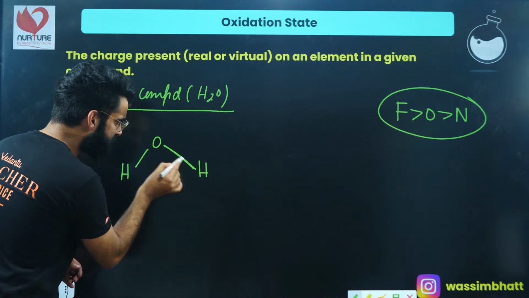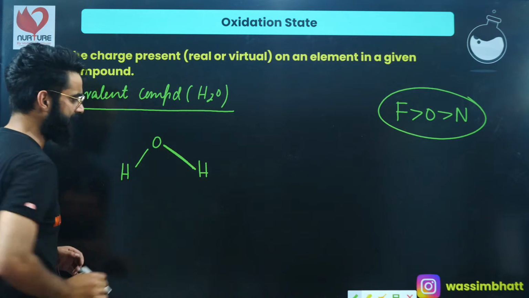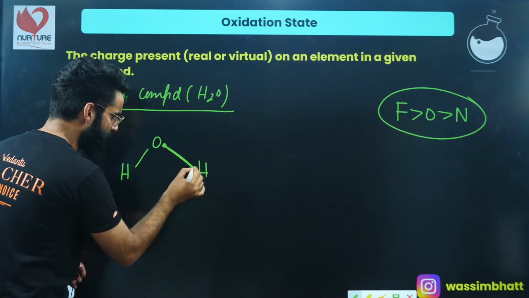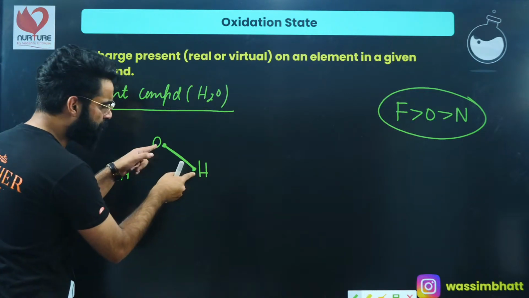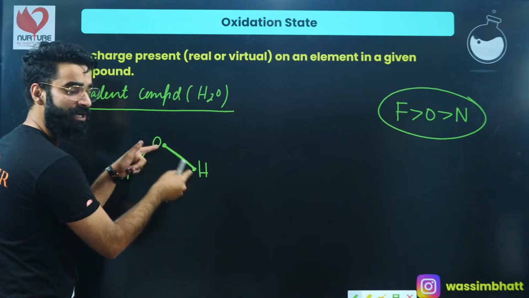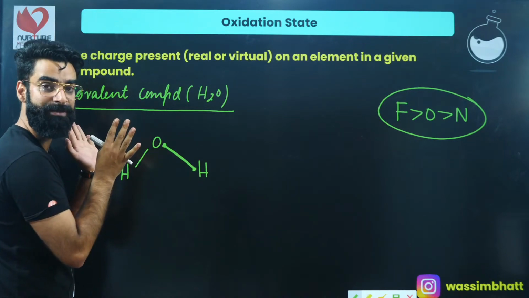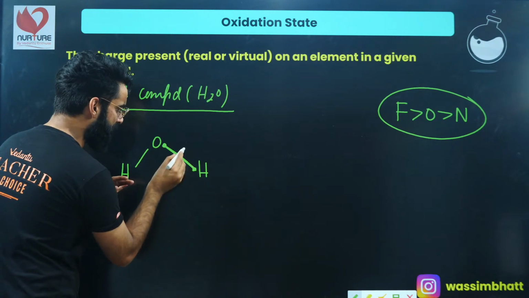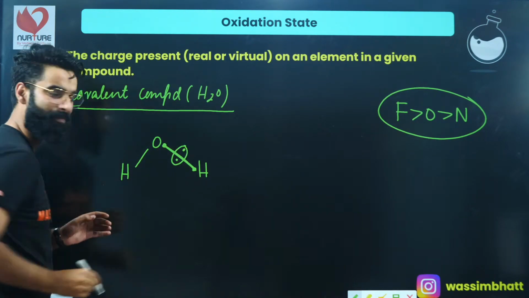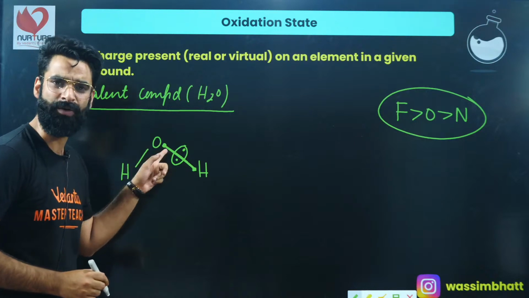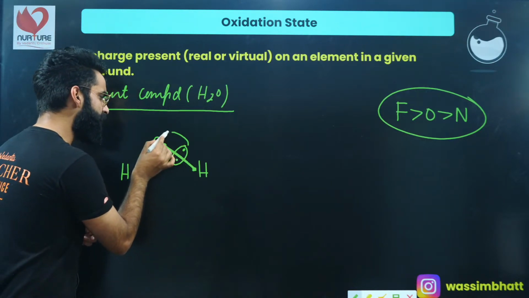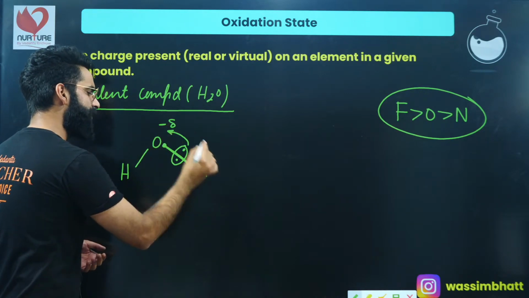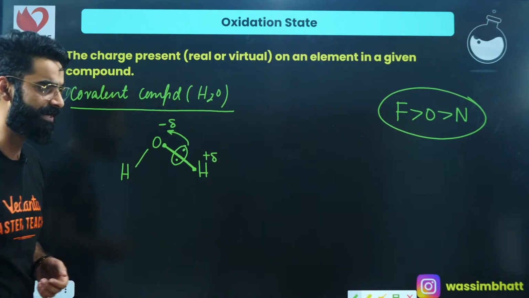This bond between oxygen and hydrogen, it's a single bond, right? A single bond is formed by 2 electrons. One is given by oxygen, one is given by hydrogen. This bond is covalent in nature, so there should be mutual sharing of electrons. So I'm expecting this bond pair of electrons to be at the center. But what happens exactly? We know oxygen, being more electronegative, will attract this bonded pair of electrons towards itself, due to which oxygen gets slight negative charge and hydrogen gets slight positive charge, right?